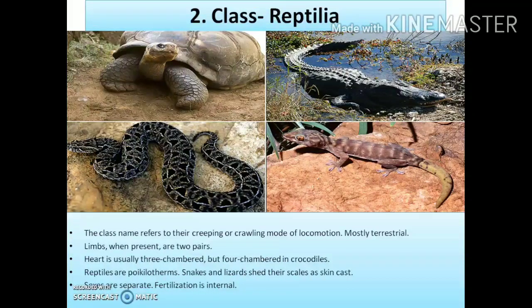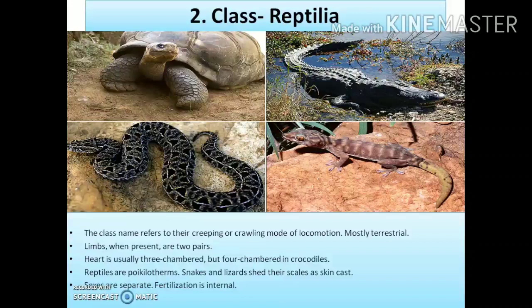Now let's move to the second class under the superclass Tetrapoda, and the class is named Reptilia. This class Reptilia consists of animals which generally move by crawling from one place to another. You have seen the movement of reptiles, like snakes, lizards or crocodiles. They drag themselves on the ground or water, and they always creep or crawl during movement. That's why the name Reptilia has come from there.